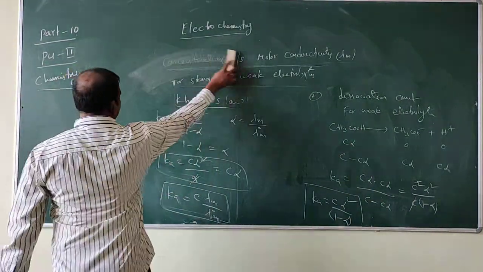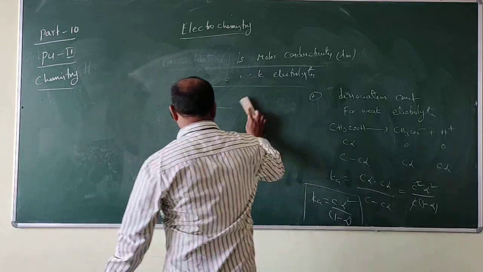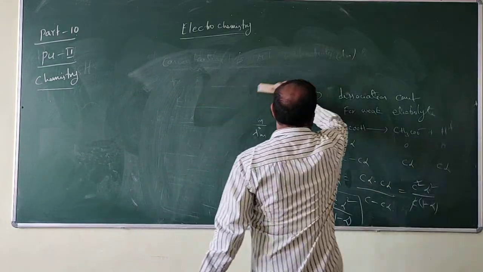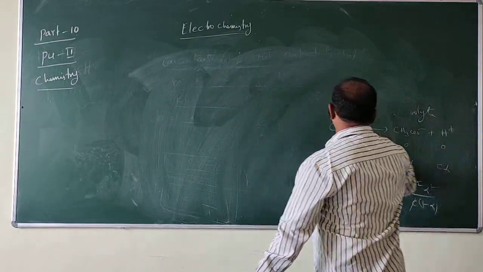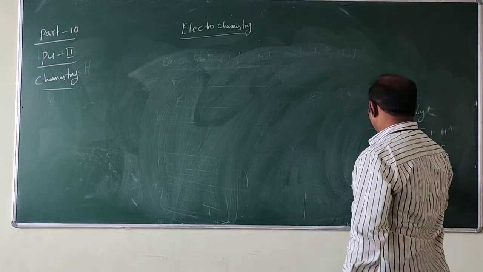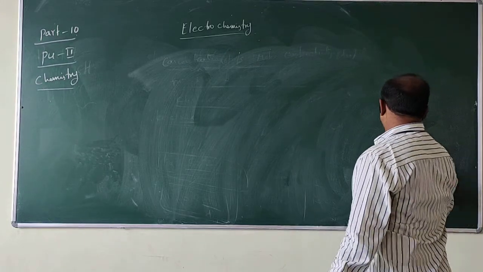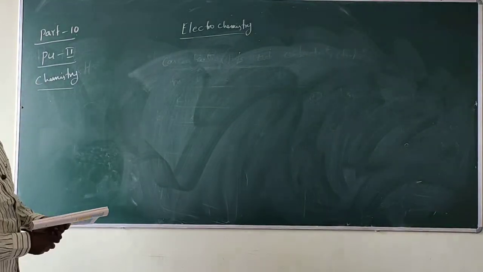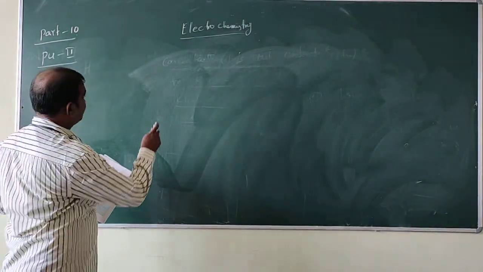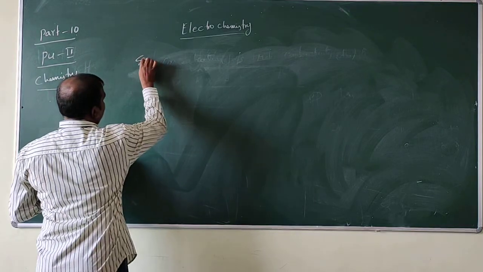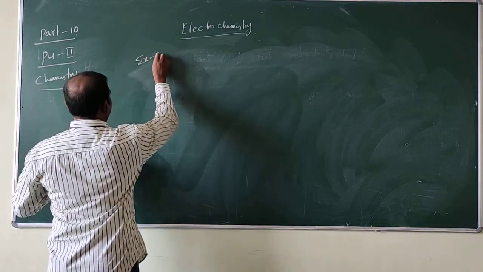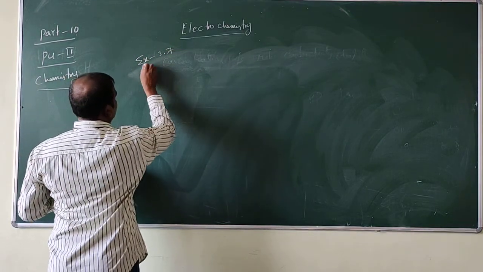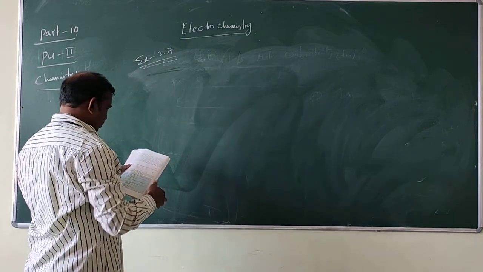We do the problems based on Kohlrausch's law. Here the problem is given as example 3.7, electrochemistry.